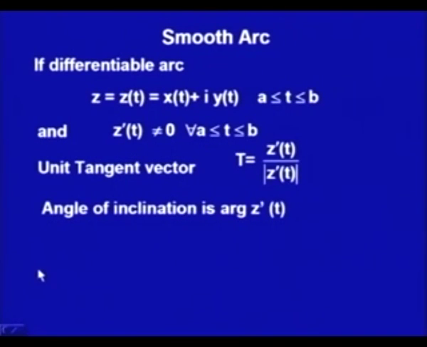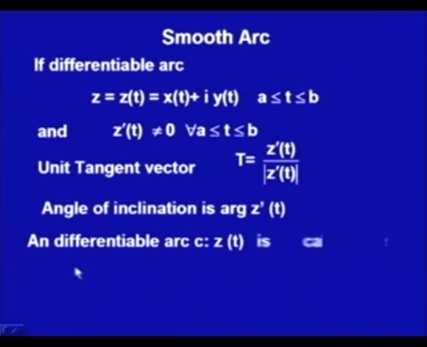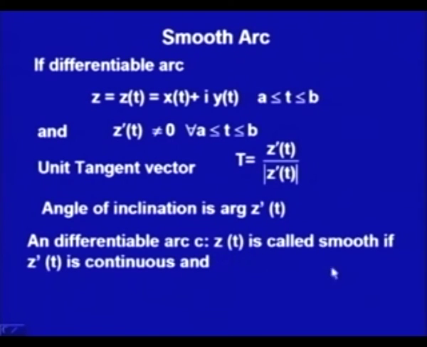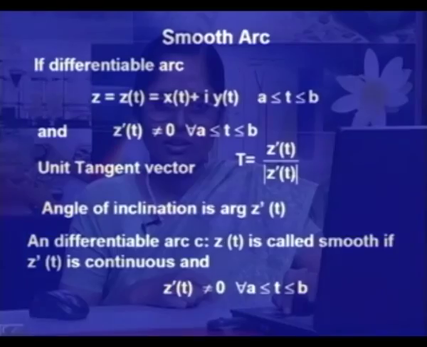Now, let us define one more classification of the arc, that is called the smooth arc. A differentiable arc z(t) is called smooth if z dash t is continuous and z dash t is not 0 for all t in the interval a to b. In that case, we can define the length of the arc. So, this we are calling a smooth arc.